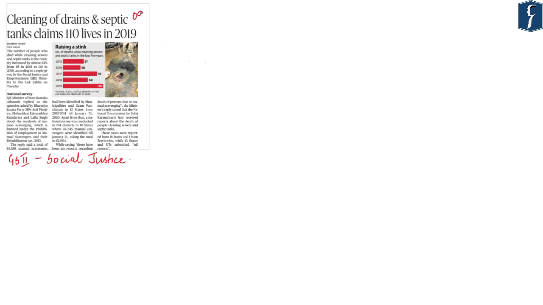This news appears on page number 9 and is titled Cleaning of Drains, Septic Tank Claim 110 Lives in 2019. Now, this topic is with respect to manual scavenging, which is important from the perspective of GS Paper 2 under the category of social justice. We have already spoken about what is manual scavenging, the various measures taken by the government, and certain issues which can be improved upon earlier also in the DNS. So, we are just going to revise that same lecture today.